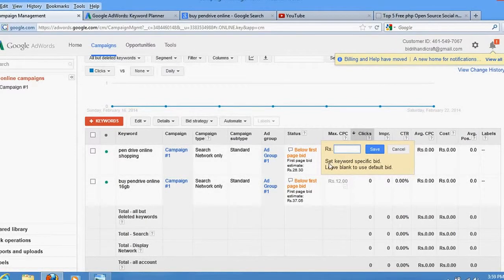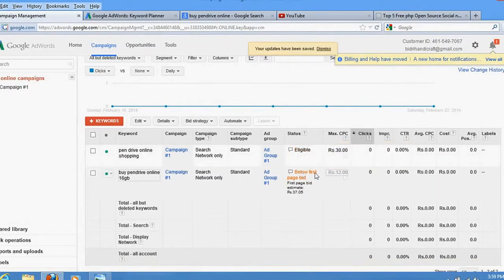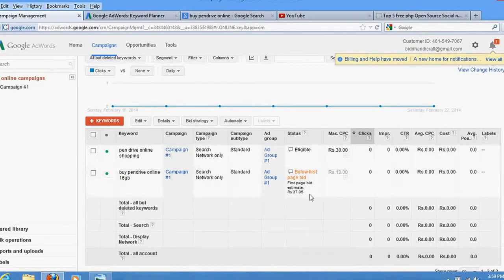Yes, see, this is now eligible for the first page. Same is the case here, where you are paying 12 rupees. It is saying set a maximum for this keyword. They are paying a maximum of 37 rupees for the first page. If you select 38 rupees, it will definitely show on your first page. But if you select 50 rupees or 40 rupees, then there are chances to show you at the top of the page.